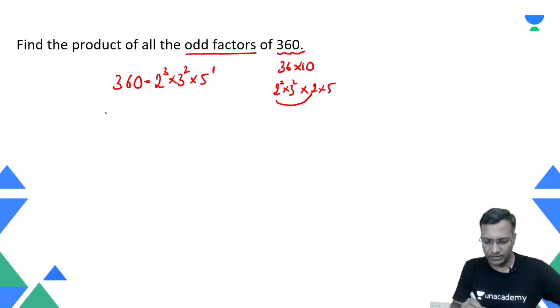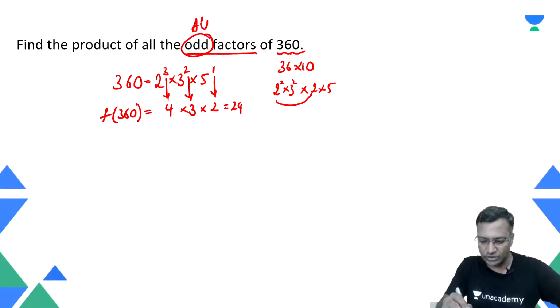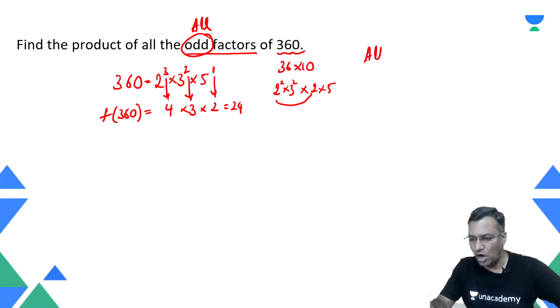Okay, what are the factors of 360? The total number of factors is nothing but 4, and this is 3, and this is 2. So you call this 24. Good. So had I asked for all factors, the product of all factors, your answer would have been 360 raised to power 24 by 2. That is nothing but 360 raised to power 12.